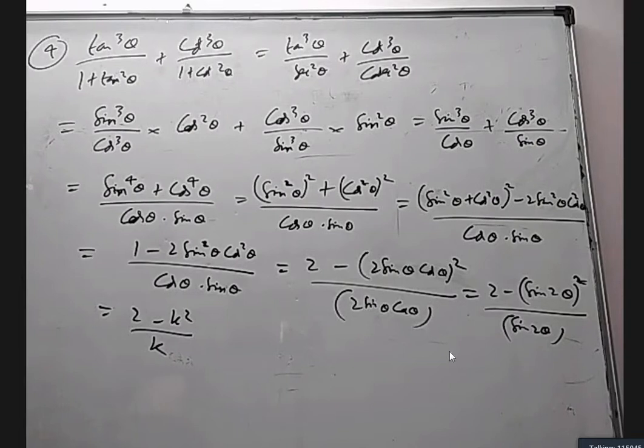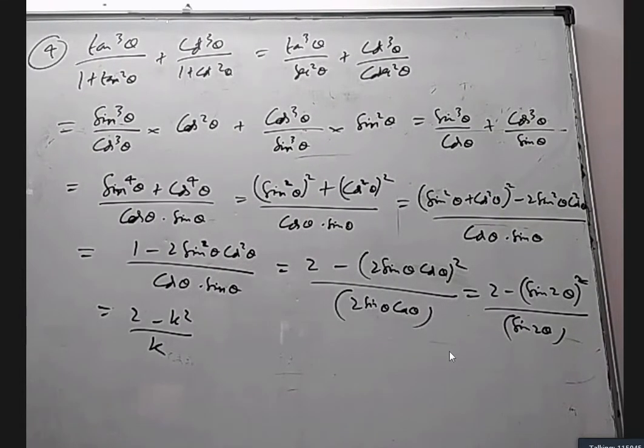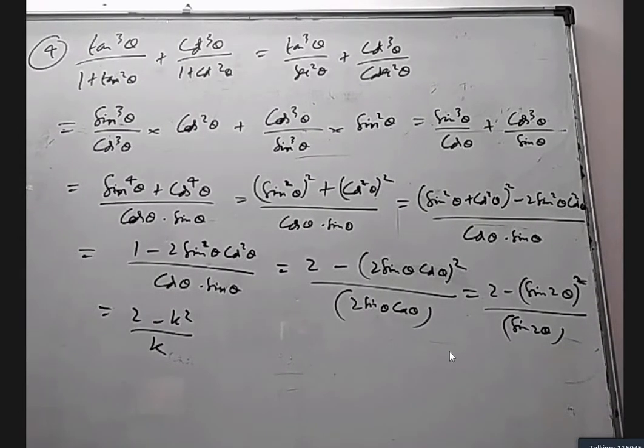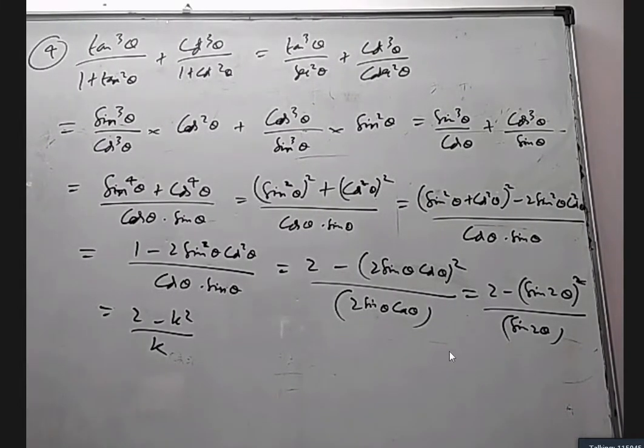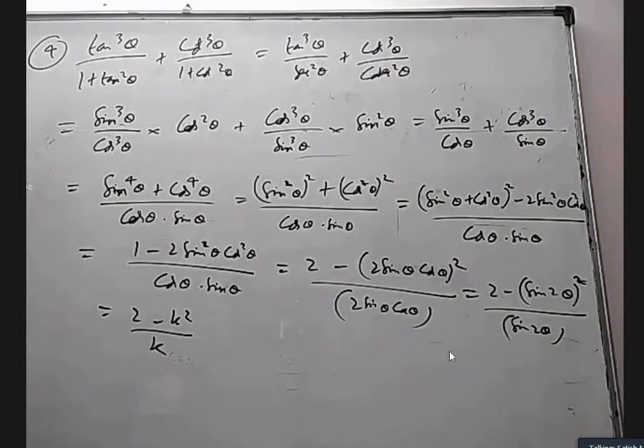Sir, after writing the second step, tan cube theta by formula, if we take the LCM, equate it, and after simplification, we'll get sin 2 theta. Yes, you can do that. Basically, you're saying after the second step, we'll take LCM. Yes, sir. But it is a long process. I tried it. Anyway, they wanted it in terms of sin 2 theta.